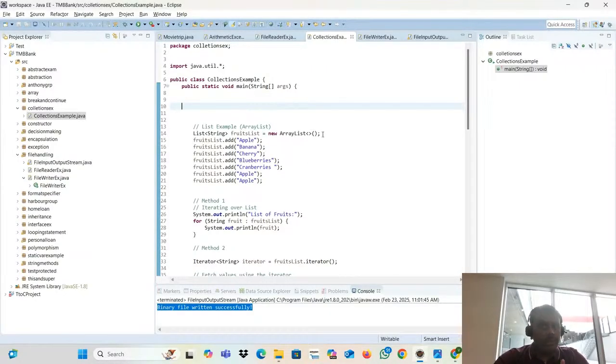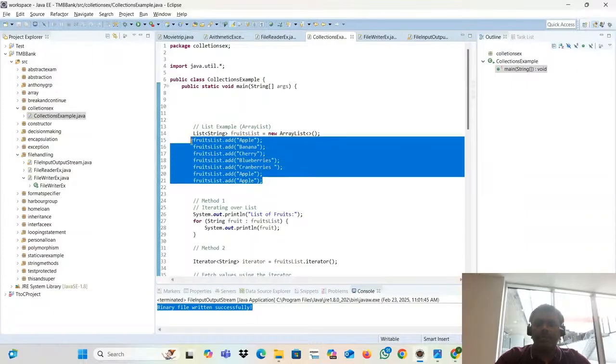Here, I'm going to the program directly. I have one list. It's a generic list. What is the list variable? This is the interface, and this is a class. The implementation is everything done by the Java team, so don't worry about that. There is a method called add. With the help of the add method, I am adding to the list: apple, banana, cherry, blueberry, cranberries, apple.